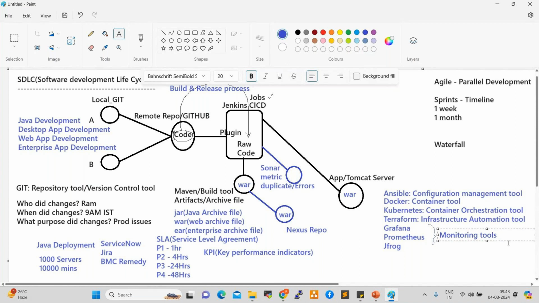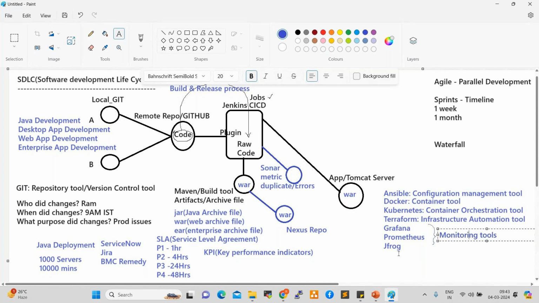Prometheus is the core monitoring tool: it will monitor Kubernetes pods, containers, and Kubernetes resources, right? So these are the core tools we are going to work on, and JFrog is the artifact tool.